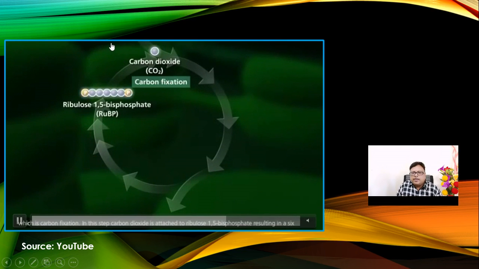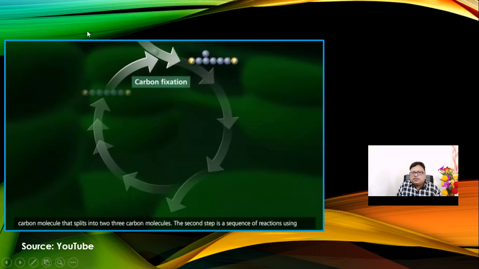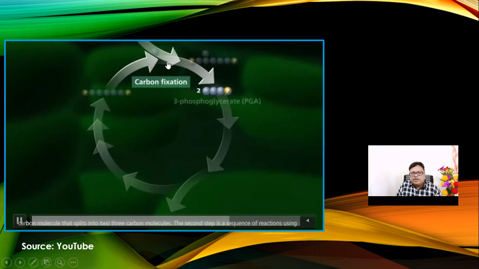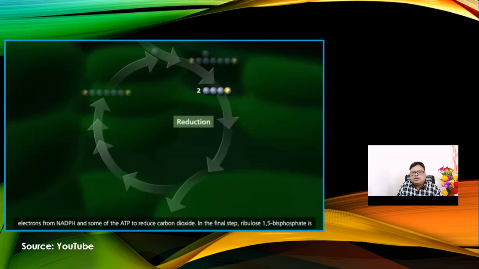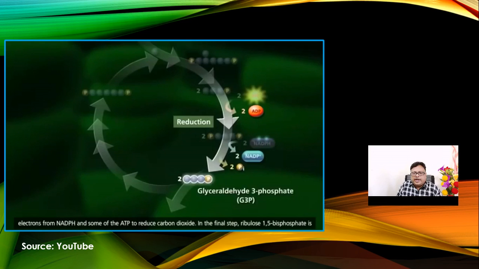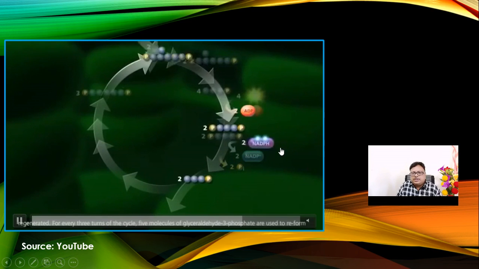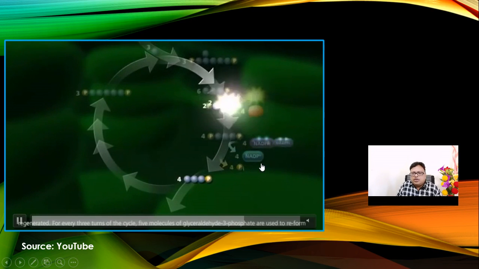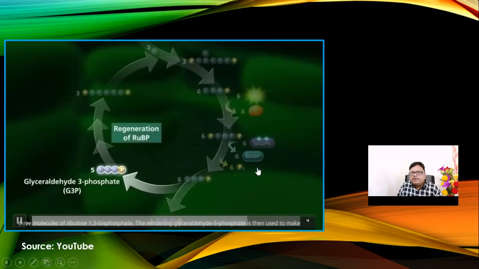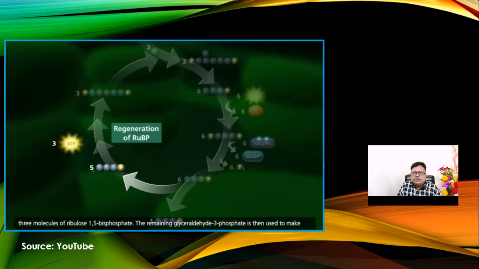During this carbon fixation, the carbon molecule gets split, leading to the formation of two molecules of 3-phosphoglyceric acid, and that's why we call this 3-phosphoglyceric acid 3-PGA, and also the C3 cycle. Again it is reduced one by one. The reduction process uses ATP and NADPH2, the energy which is synthesized during the light reaction and utilized in the dark reaction.